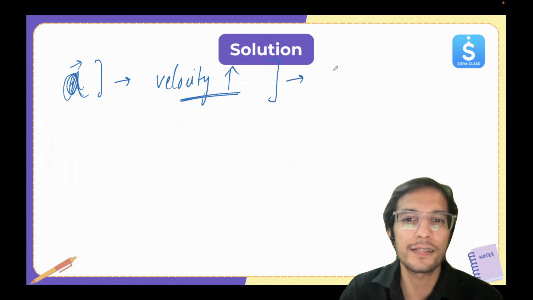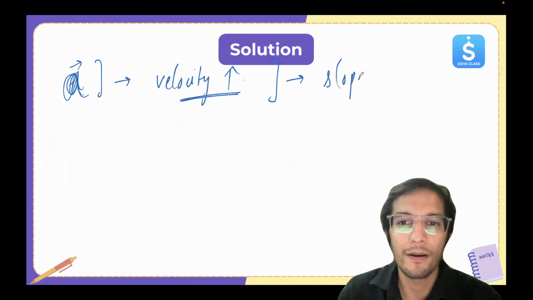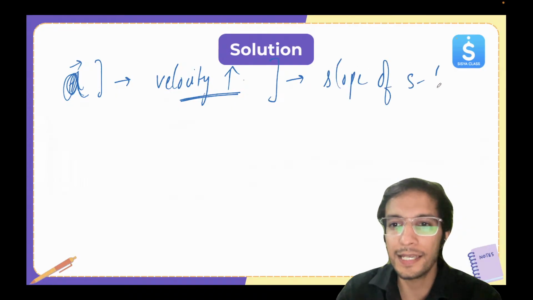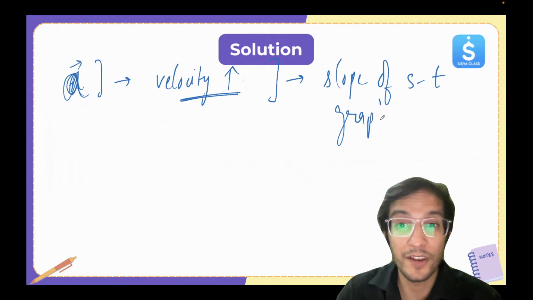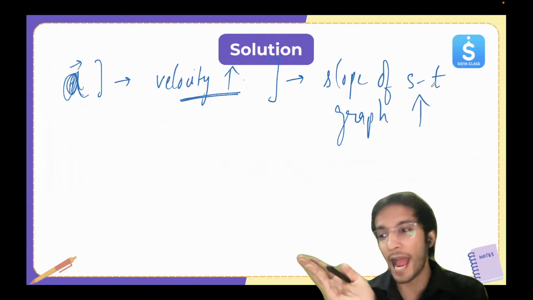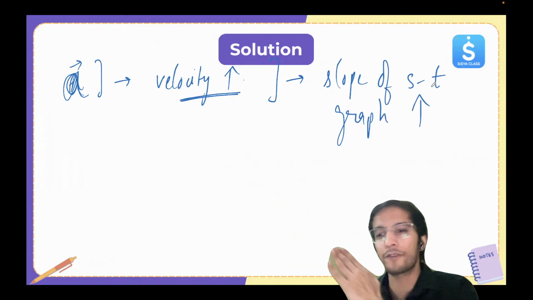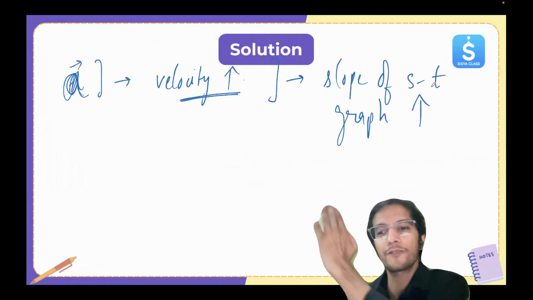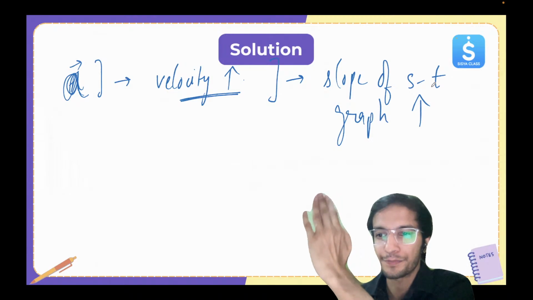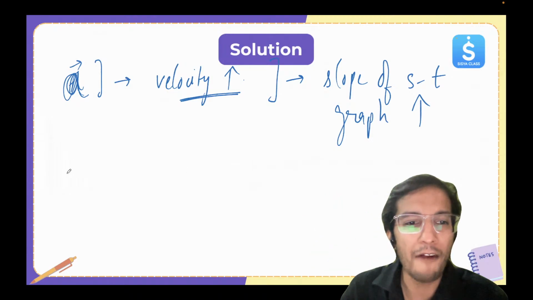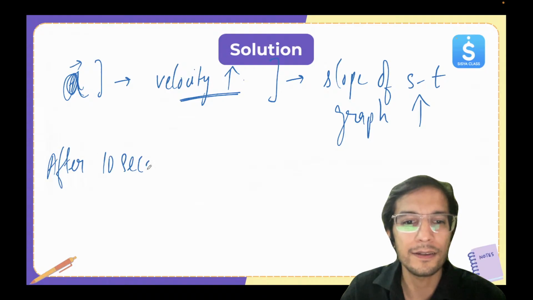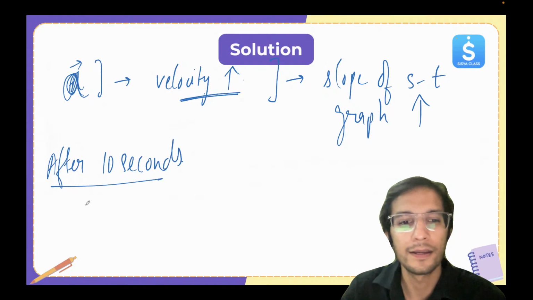If velocity is increasing, that means the slope of the ST graph, which gives me velocity, will keep on increasing. So the angle will keep on increasing. So it is going to curve upward. Very important. Okay. Now after 10 seconds, what's going to happen? Velocity